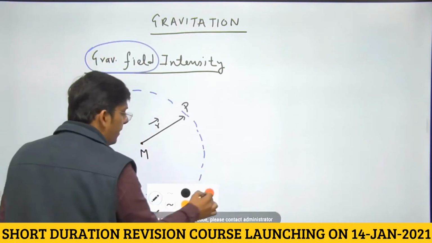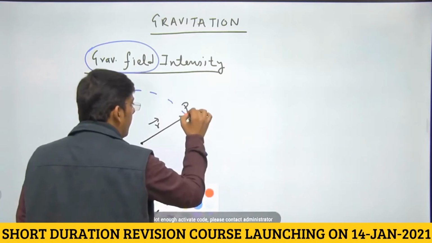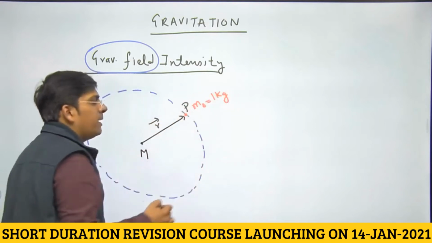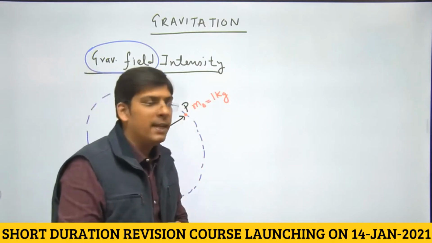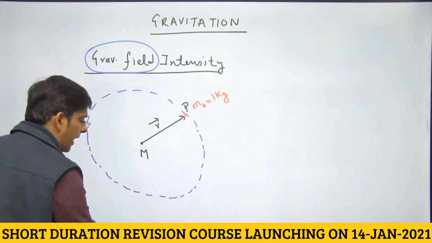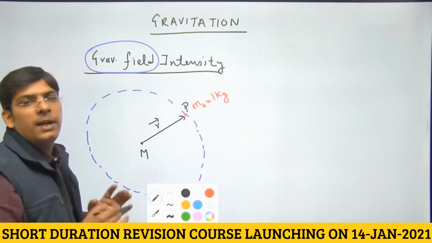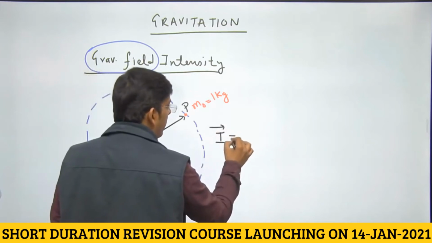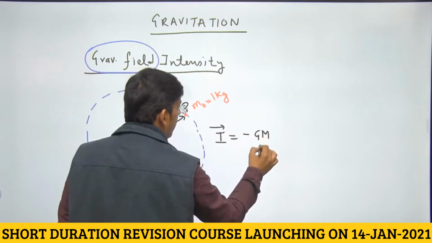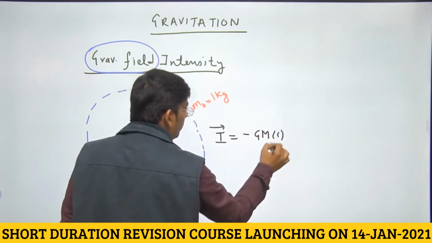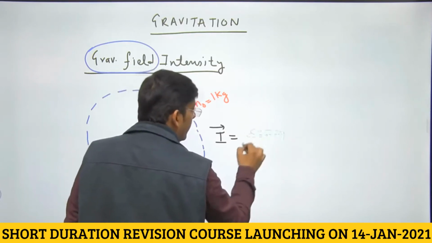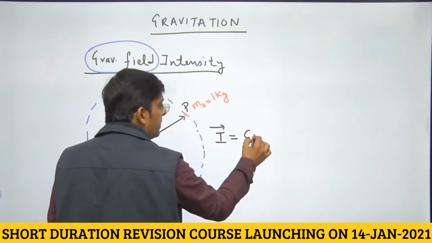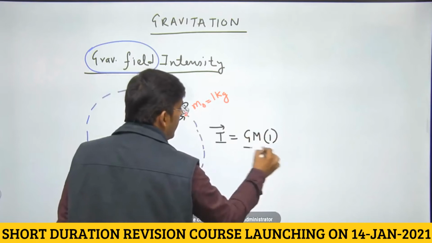So if we keep a mass m0 here, which is of 1 kg, then the force experienced by a point mass of mass 1 kg at point P is actually called gravitational field intensity at point P. Gravitational field intensity is given by minus Gm, since m0 is 1 kg, right? Or you can see that this is given by force experienced by this mass 1 kg, G m m0, m0 is 1 kg, divided by r square.